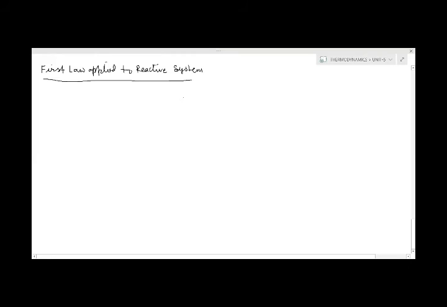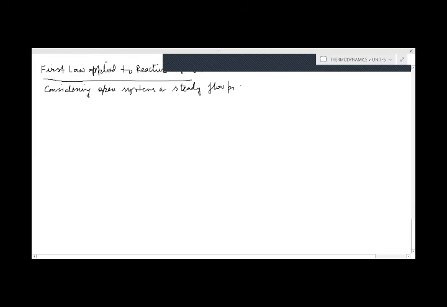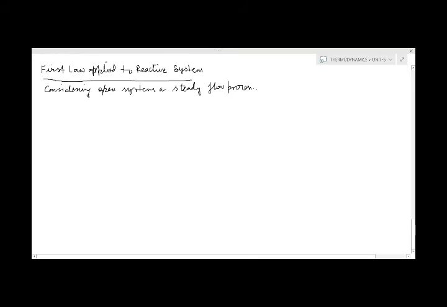Here we will consider the open system, or we can also call it the steady flow system. Considering an open system, or the steady flow process, in this case we will apply the first law of thermodynamics.